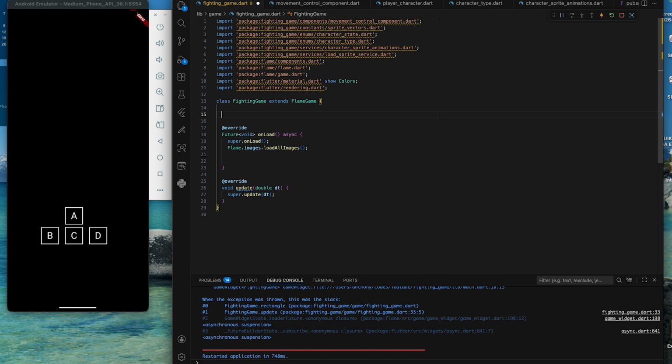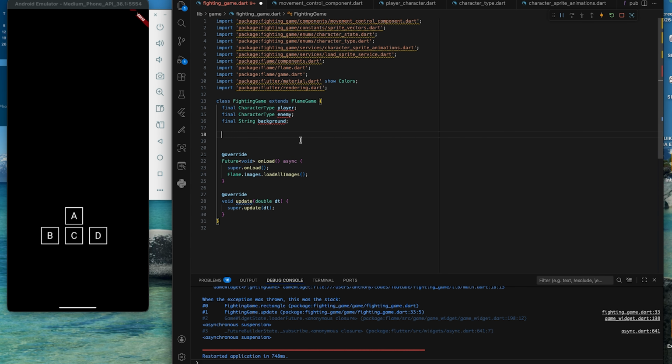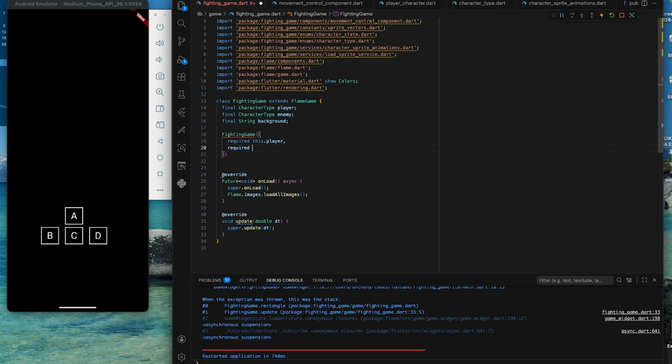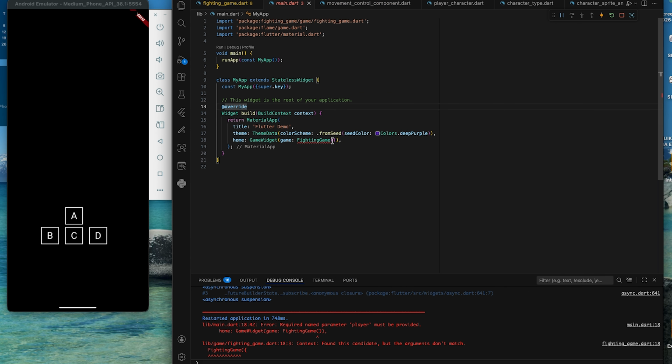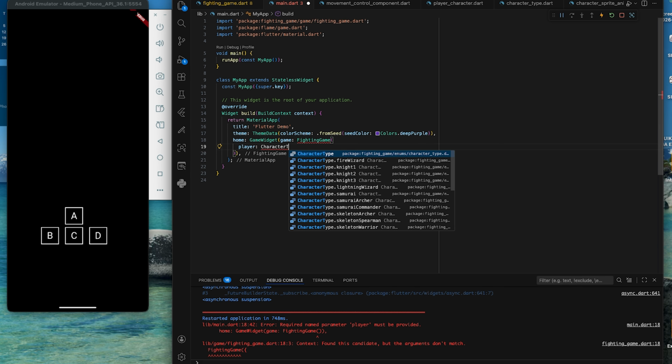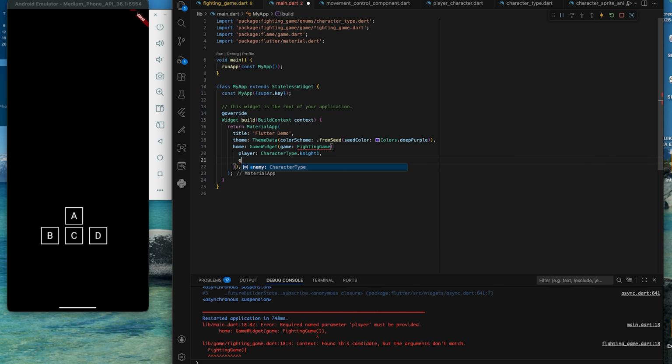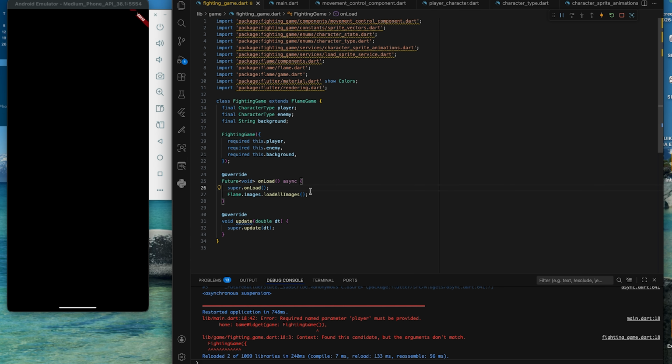For each game, we would have a player, the enemy, and a background. So we'll add these parameters to the game class. Going back to the main function, we add these values. Let's go back to the game and place all of them.